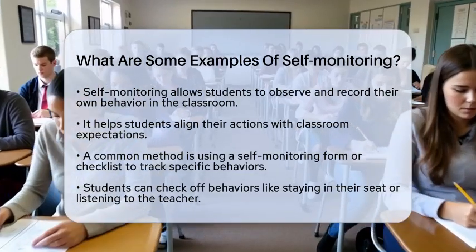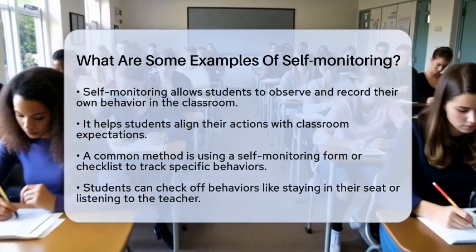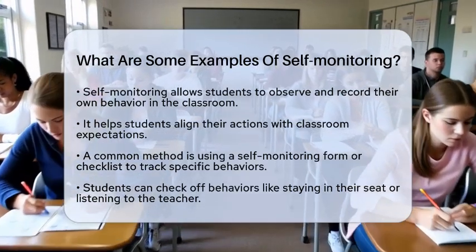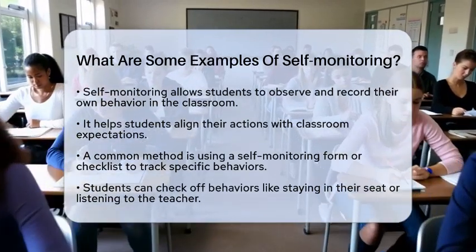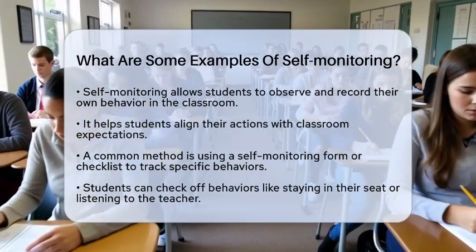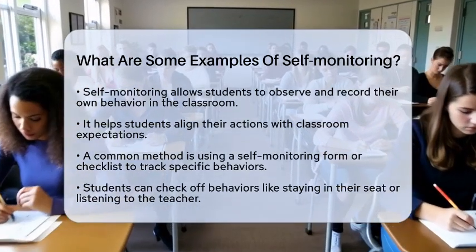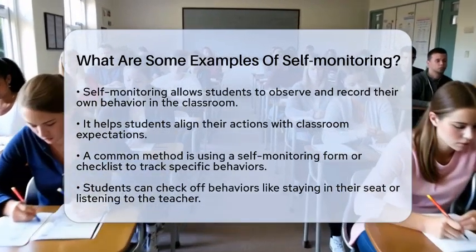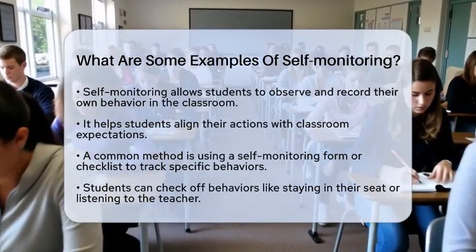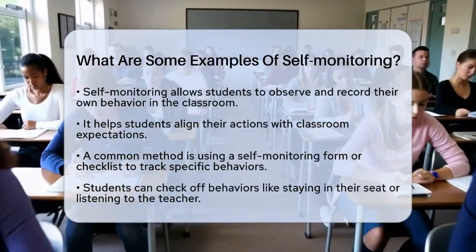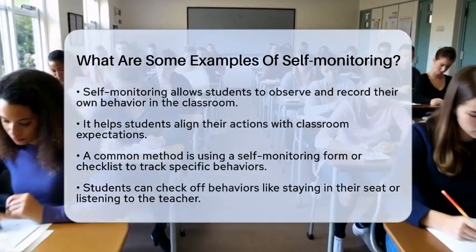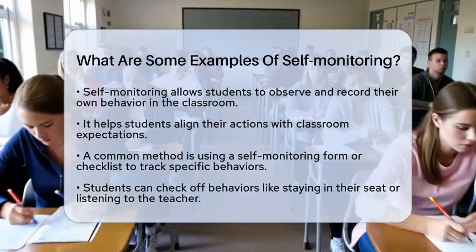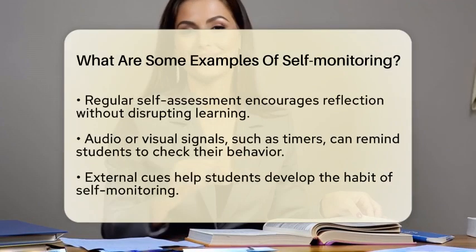One effective method is using a self-monitoring form or checklist. Teachers can provide students with a simple form that lists specific behaviors. For example, students might check off items like "I stayed in my seat," "I listened to the teacher," or "I worked quietly." At regular intervals, students can ask themselves if they engaged in these behaviors and mark yes or no. This encourages them to reflect on their actions without interrupting their learning.